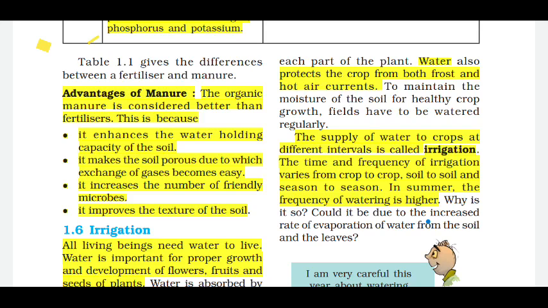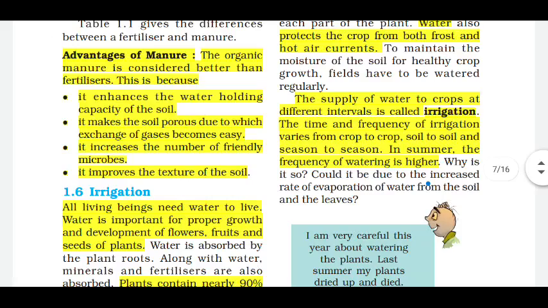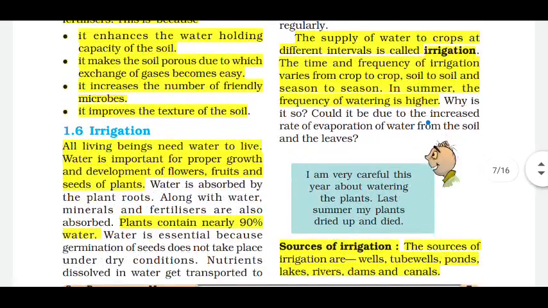The advantages are that the organic matter or the manure is considered better because it enhances the water holding capacity of the soil. It makes the soil porous, due to which exchange of gases becomes easy. It increases the number of friendly microbes. It also improves the texture of the soil.